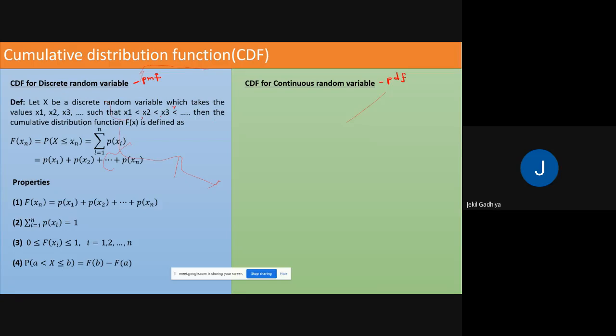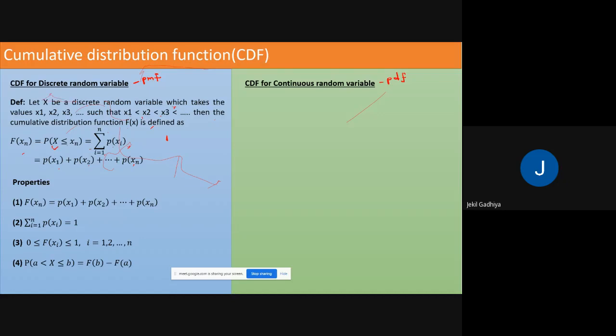Then the cumulative distribution function F of x is defined like this: F of xn equals P, where the random variable is less than or equal to xn, equals the summation from i equal to 1 to n of p of xi. That means p of x1 plus p of x2 plus up to p of xn.